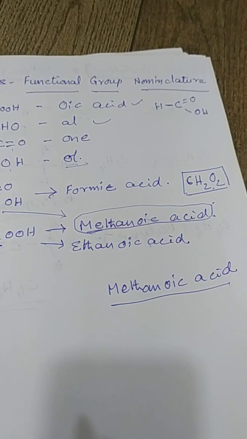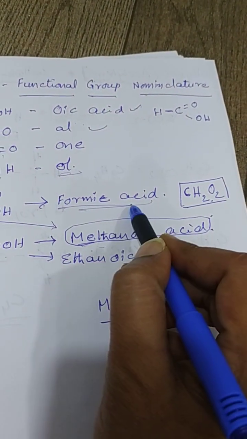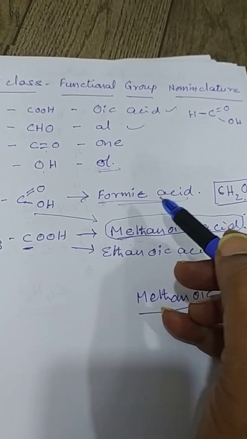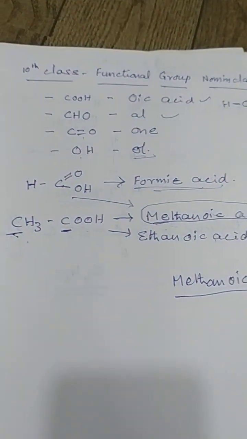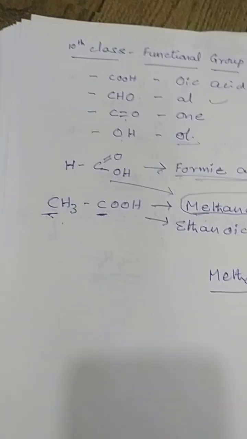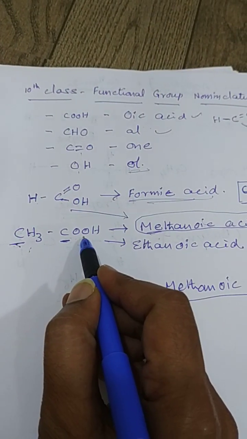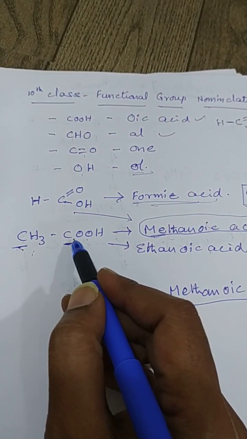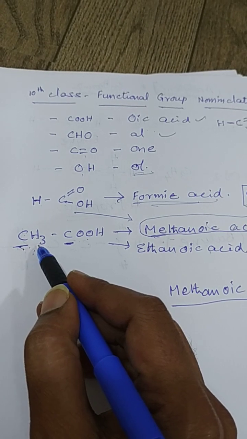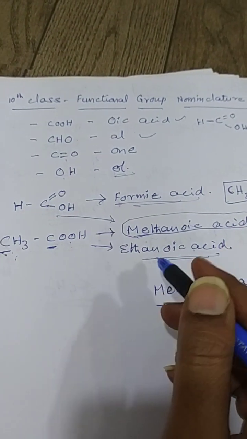It is also called formic acid. They will ask you questions from this. For all the competitive questions, this is very important. Now if we have this methane group along with the COOH, how many carbons are there? There is 1 and 2. Two carbons are there. Then this is called ethanoic acid. Don't be confused here.